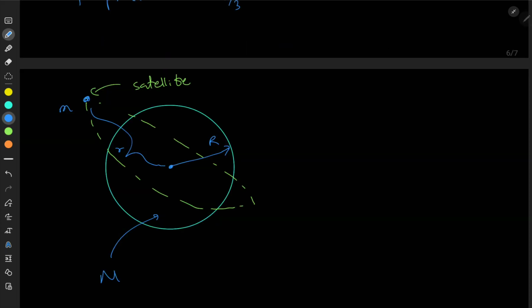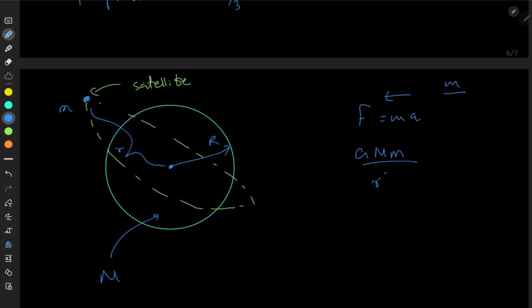So I'm going to apply F equals ma towards the center of the planet. I'm considering the satellite and applying F equals ma to it. What's the force experienced by the satellite? GMm divided by r squared, very simple. I think you got the hang of it now.